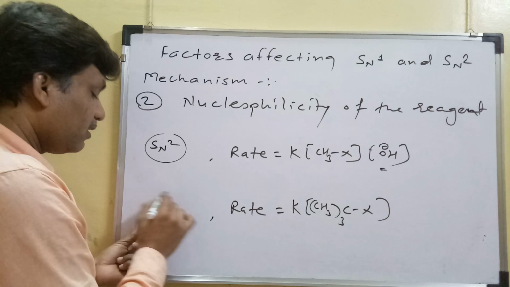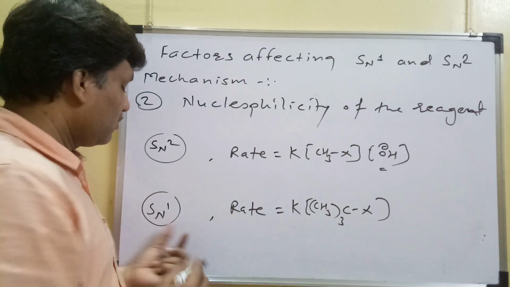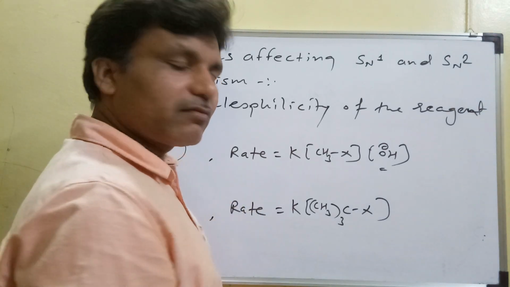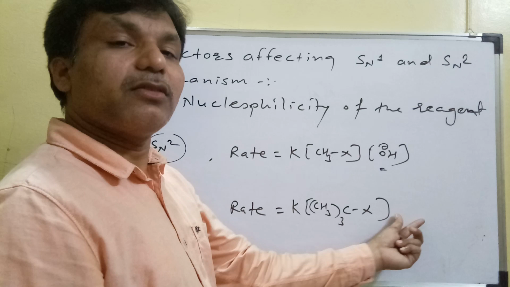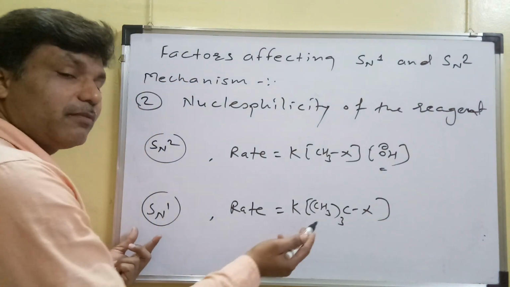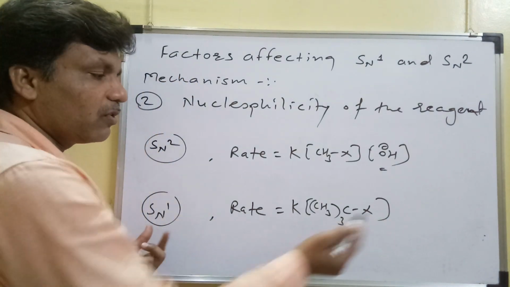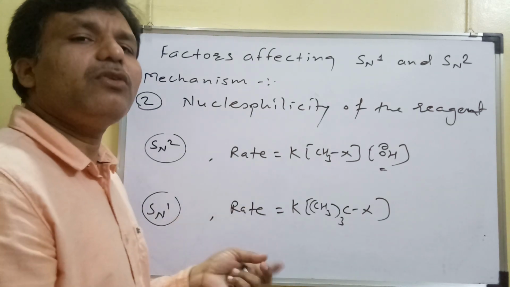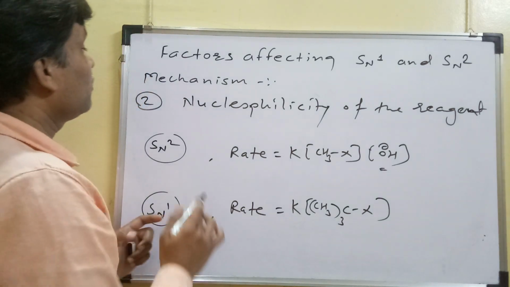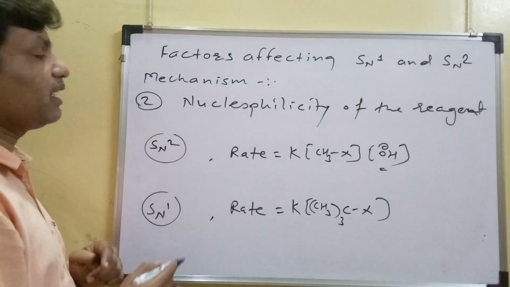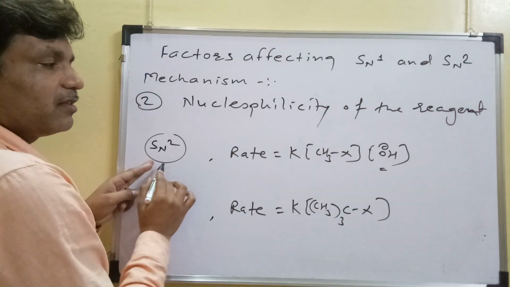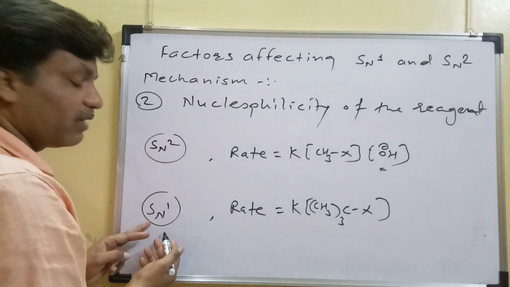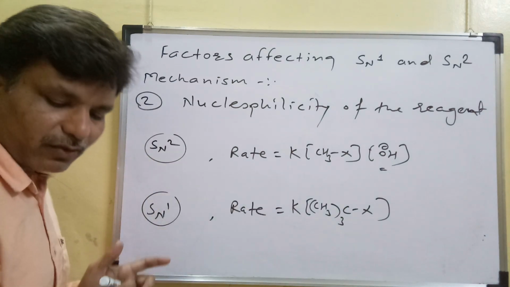Whereas in case of SN1 reaction, it is independent of the nucleophile. Here there is no nucleophile. So in the rate determining step, there is no nucleophile. That means the rate of SN1 reaction does not depend upon the nucleophile. Okay, so this is about the nucleophilicity of the reagents. SN2 reaction depends upon the nucleophile. So the stronger the nucleophile, the more the rate of SN2 reaction increases, and SN1 reaction is independent of the nucleophile.